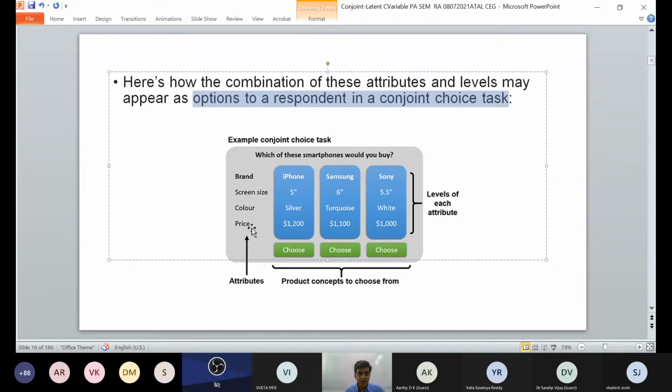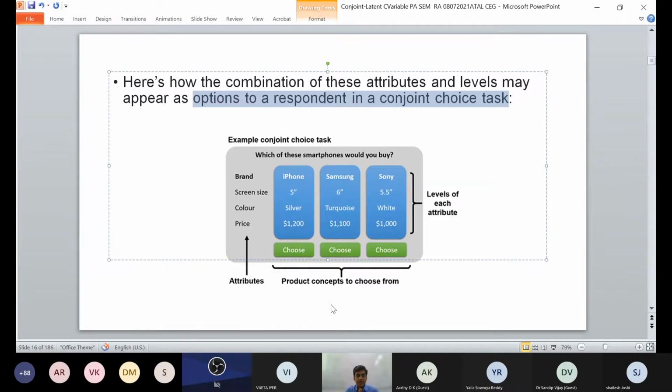Like these are attributes. Now which of these smartphones do you want to buy? One iPhone has 5-inch, silver, $1,200, 6-inch. Now, this conjoint analysis will basically give you insight about how and which product concept to choose.